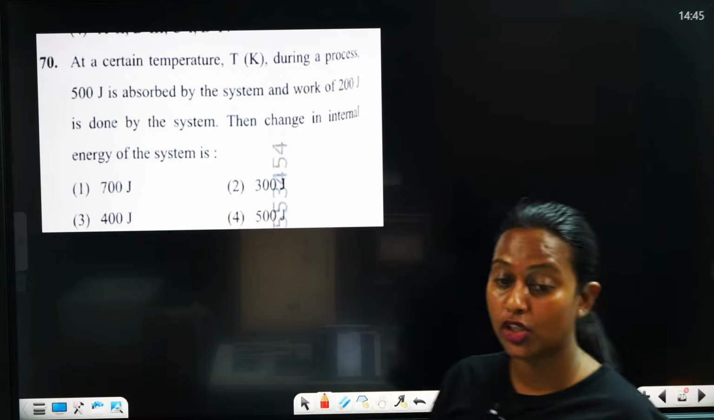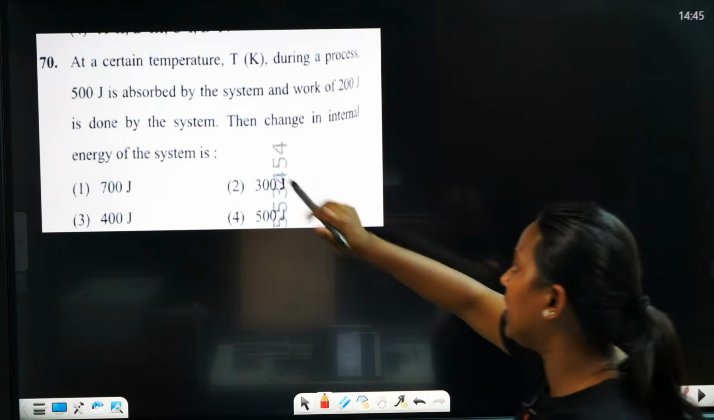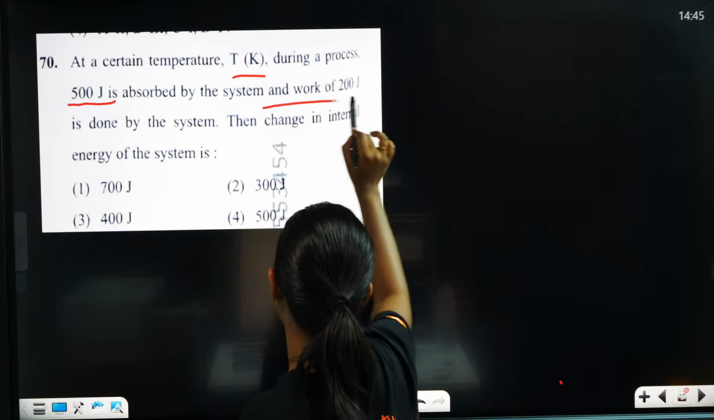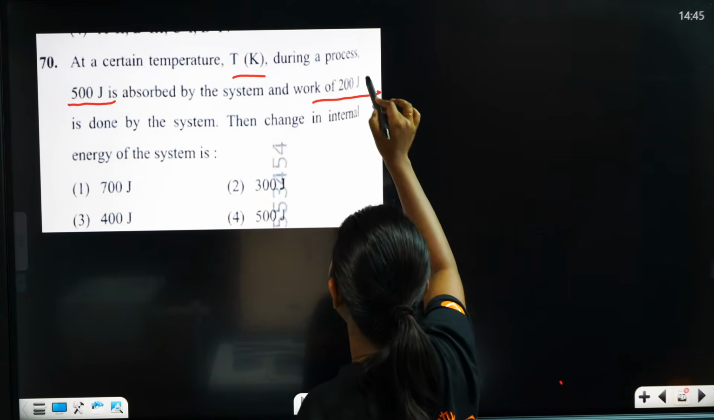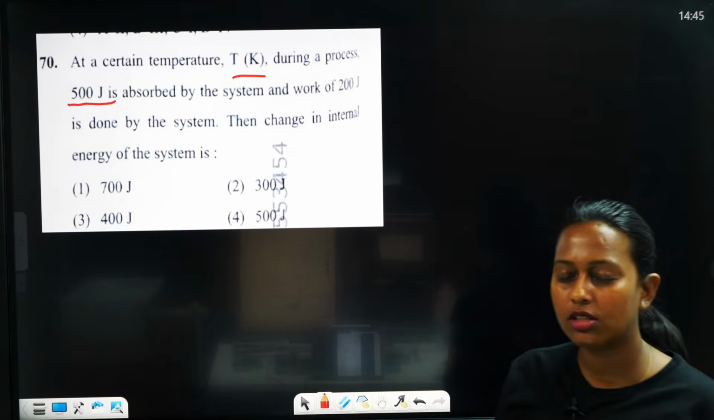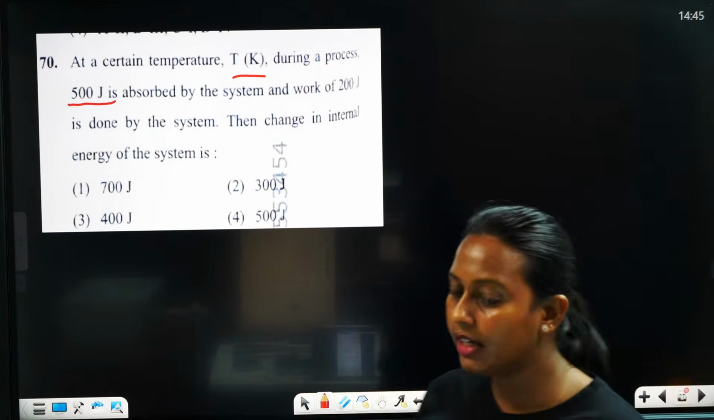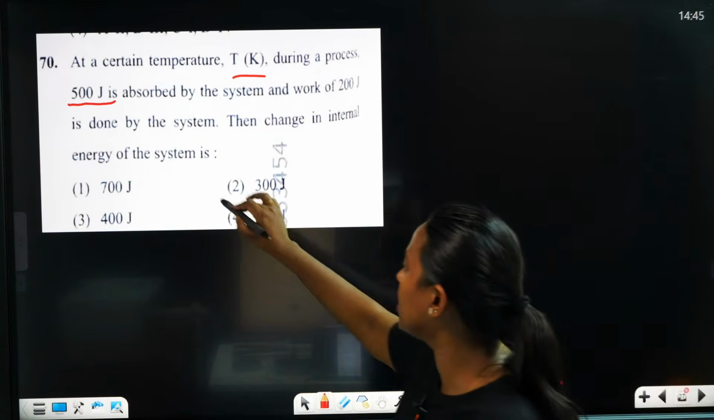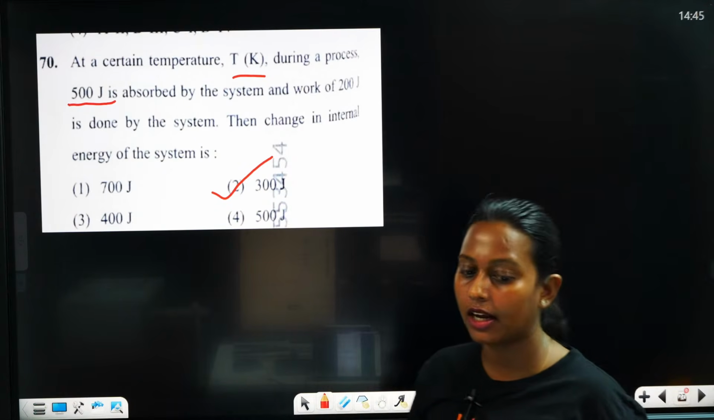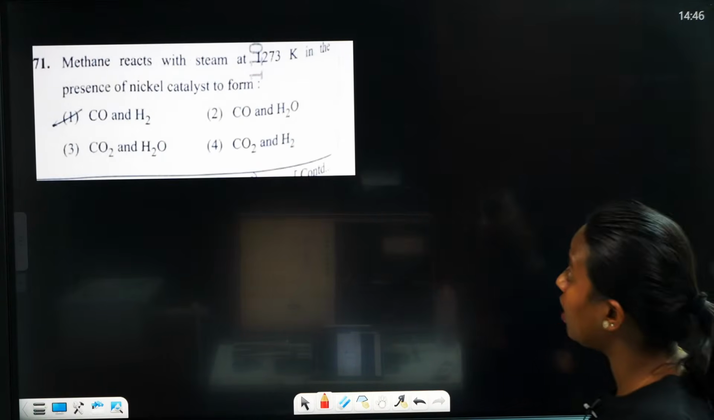At a certain temperature T Kelvin, during a process 500 joule is absorbed by the system and 200 joule of work is done by the system, then find the change in internal energy. This question is from thermodynamics, and it's a very direct question where you can apply the direct equation. The correct answer is 300 joule. Then we are moving to the next question.